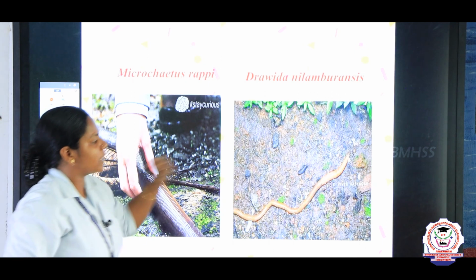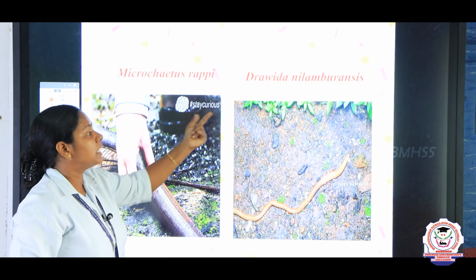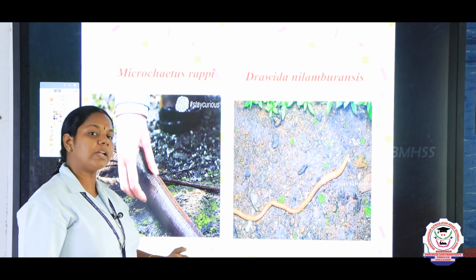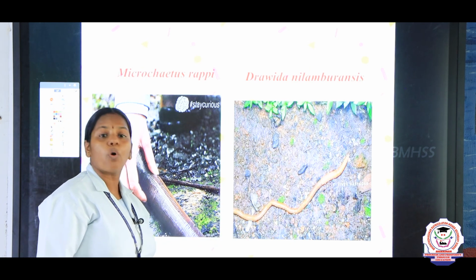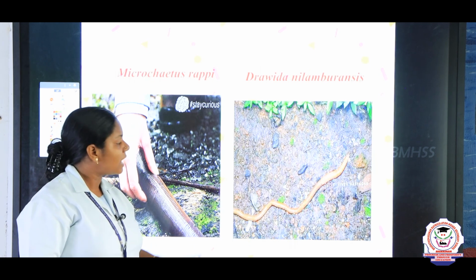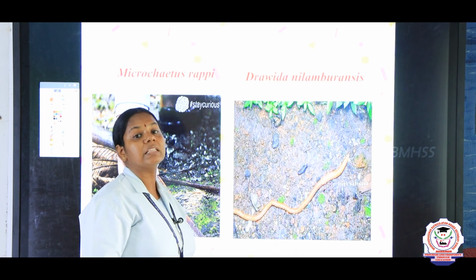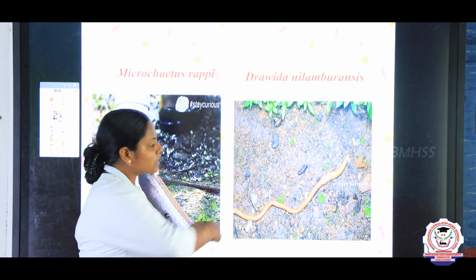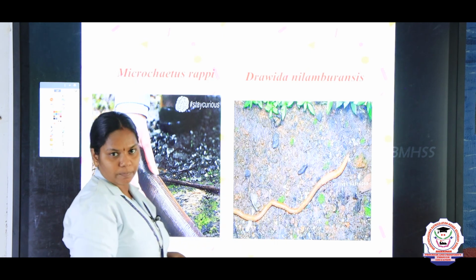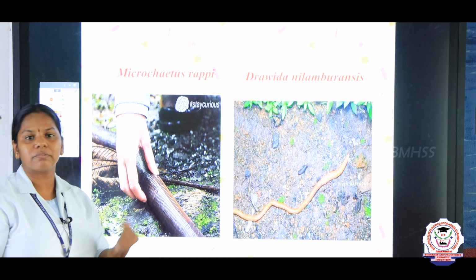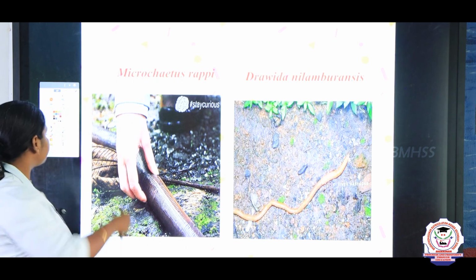And another important species is Drawida nilamburensis. Drawida nilamburensis is a native of Kerala, right? And its length is nearly 3 feet, right? So it is the longest earthworm in India. These two are some interesting facts regarding this lesson.